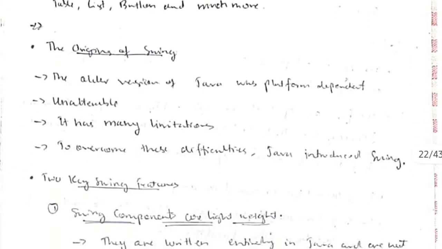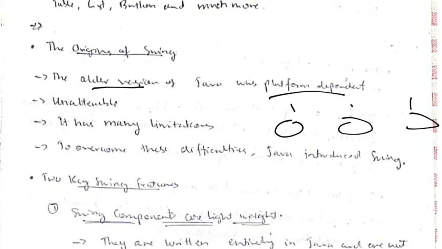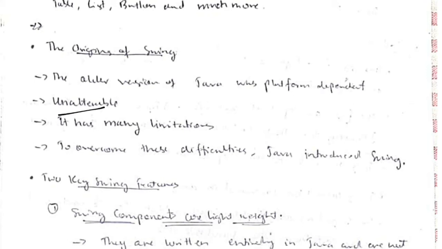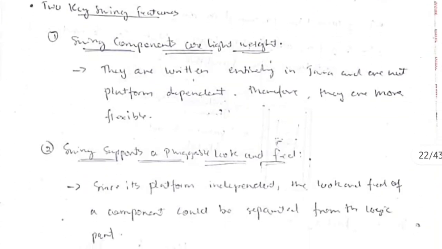So the origin of Swing was like, in the older version of Java, it was platform dependent. Swing is platform independent. Okay, so you can use the same Swing on other platforms. And the second one is it was unalterable and it had many limitations, the older version of Java. Okay, so to overcome these difficulties, Java introduced Swing. Okay, so there are two key features of Swing.